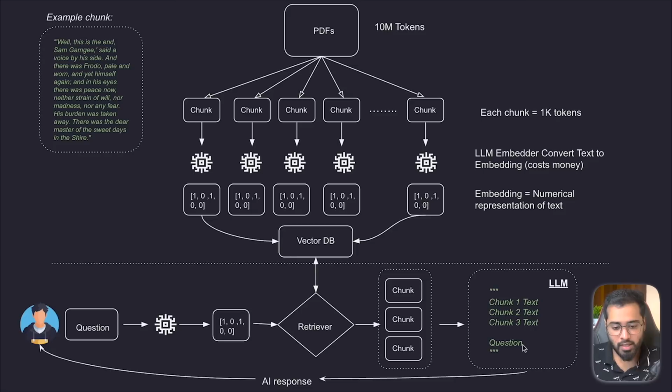So by doing this, we can pass in not just one or two chunks, but actually a lot of chunks, right? If each chunk is like 1,000 tokens, and the free version of ChatGPT even accepts like 16,000, we can pass in like 12, 13, 14 different chunks, in addition to the user's prompt, which could be, I mean, not 1 or 2 tokens, but 1,000 or 2,000 tokens, right? So we also have a lot of room for the user's question about those chunks.